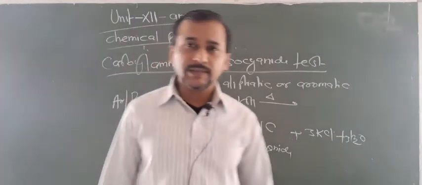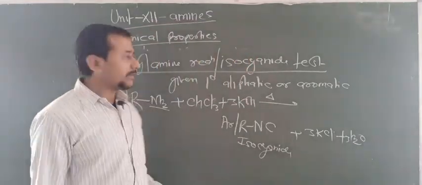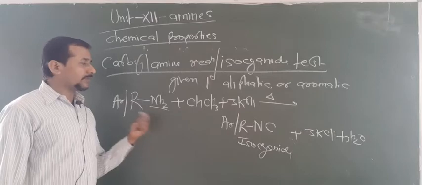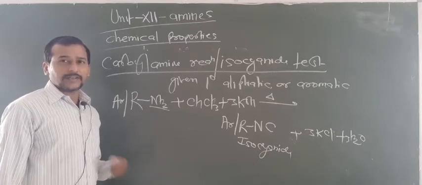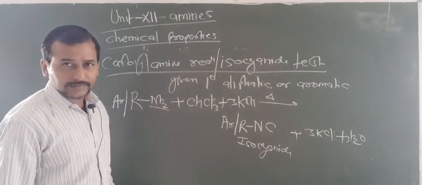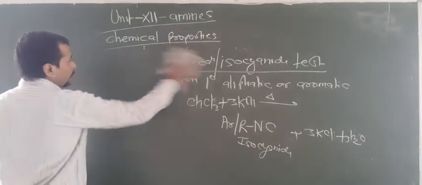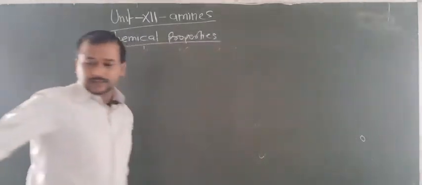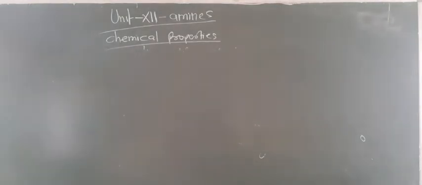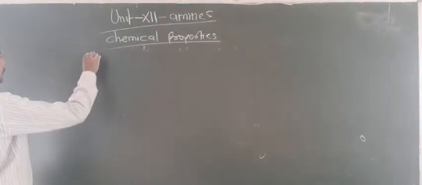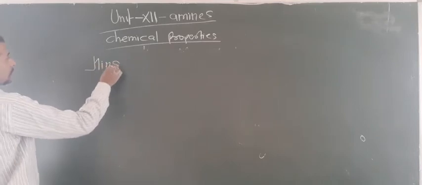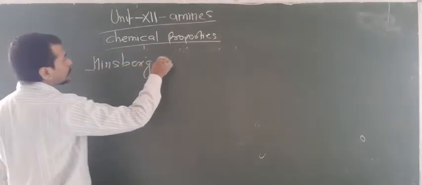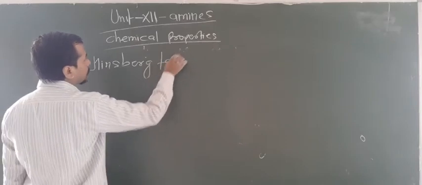So one question may arise: how can you differentiate between 1 degree, 2 degree and 3 degree amines? By these reactions you can differentiate 1 degree from 2 degree and 3 degree amines. Now one more reaction you have to know in this chapter, which is also very important: the Hinsberg reagent, or Hinsberg test.